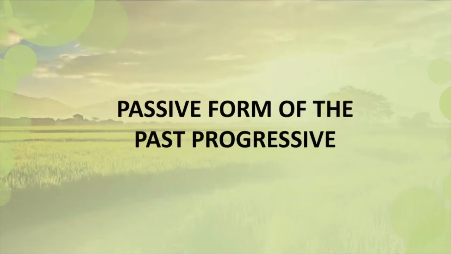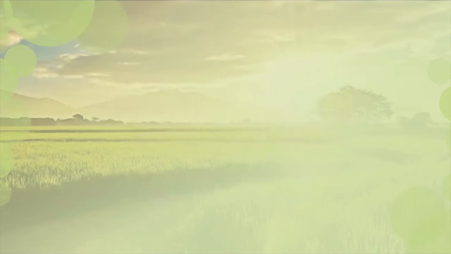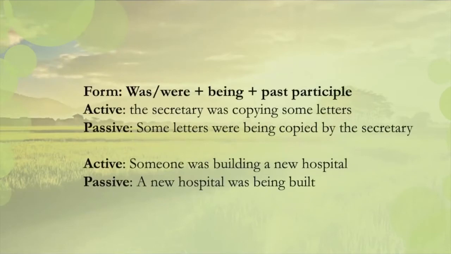Okay, let's move on to the passive form of the past progressive. The form is was or were plus being plus past participle. For example, the active form is the secretary was copying some letters. The passive form would be some letters were being copied by the secretary. And another example, the active form is someone was building a new hospital. The passive form would be a new hospital was being built.